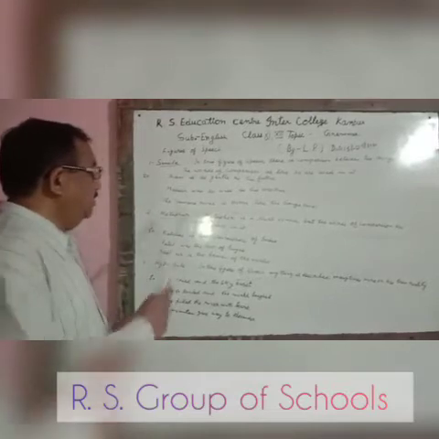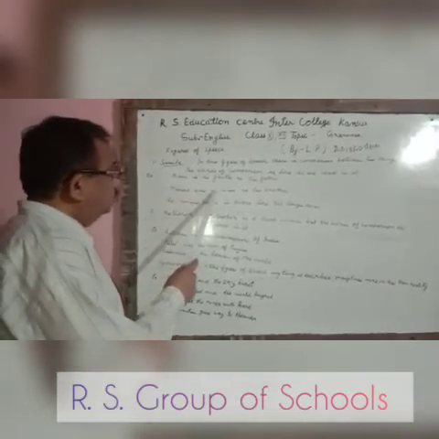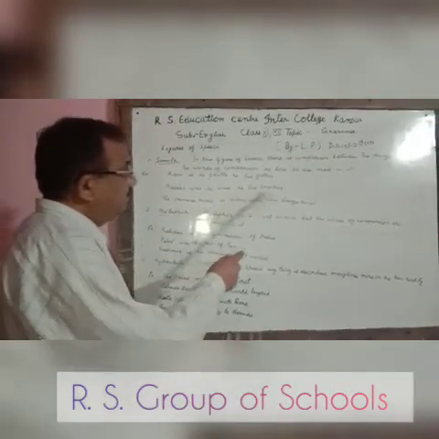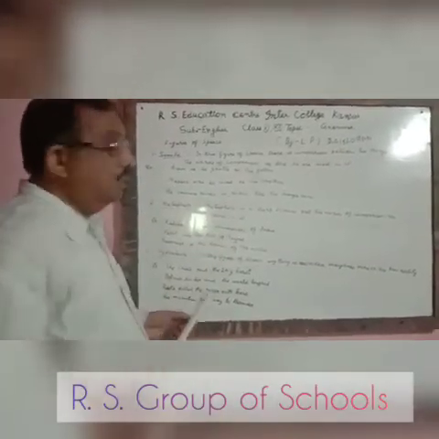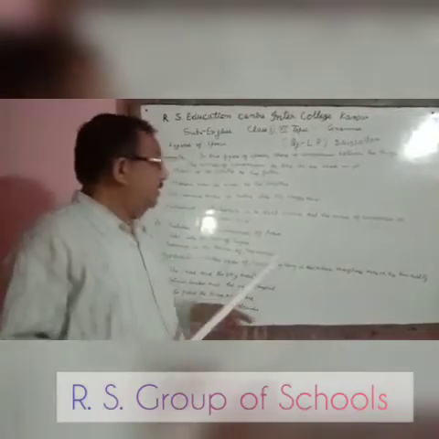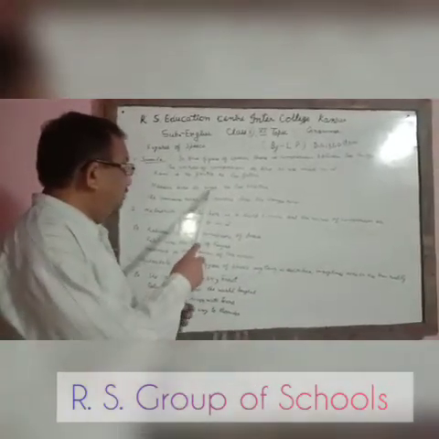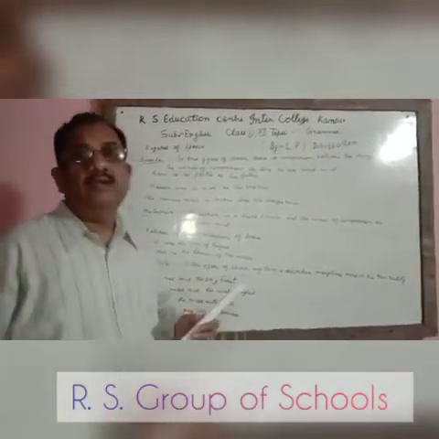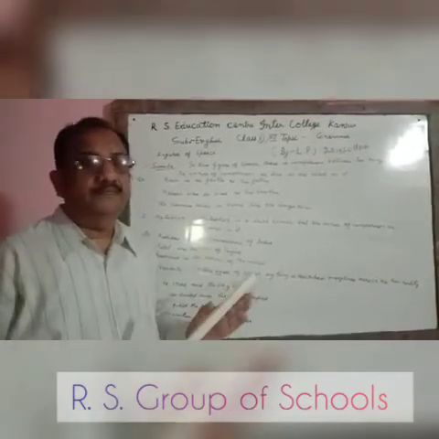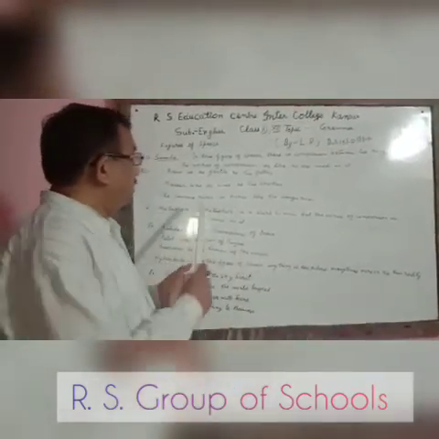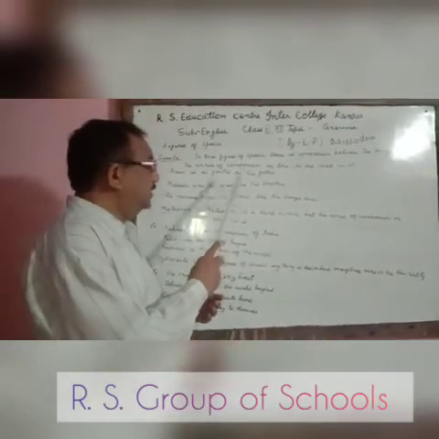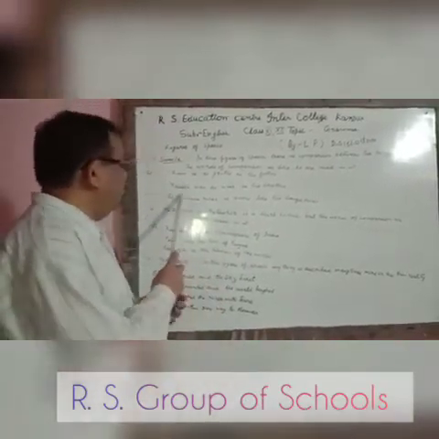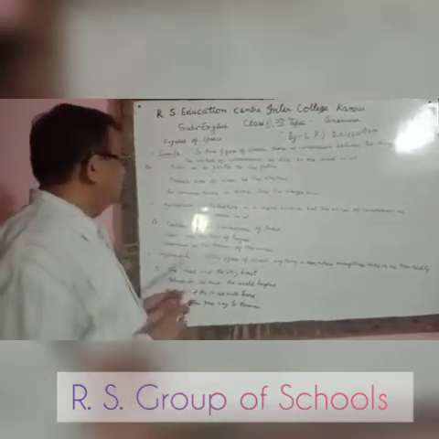Second example is Mahesh was so wise as his brother. There is a comparison between Mahesh and his brother, and the common point is wise, meaning both of the persons are equally wise, and the words of comparison so and as have been used in this sentence. So that's why it will be simile.